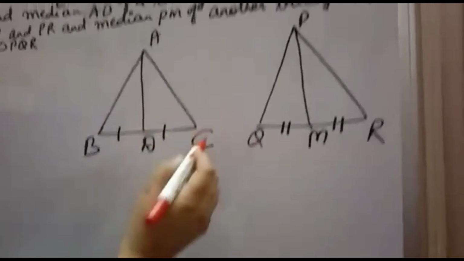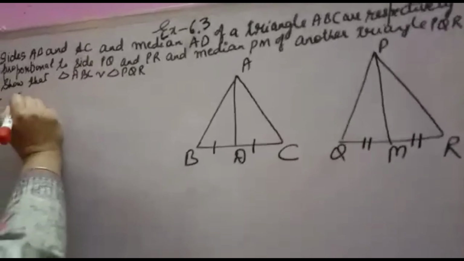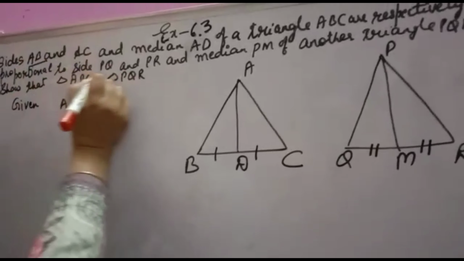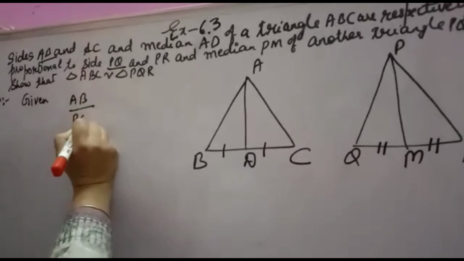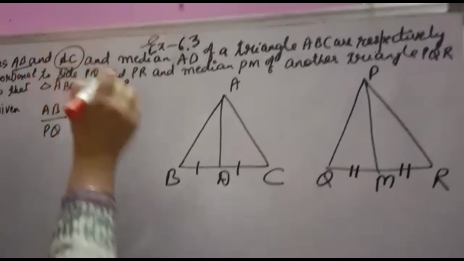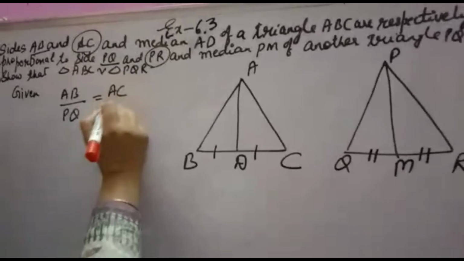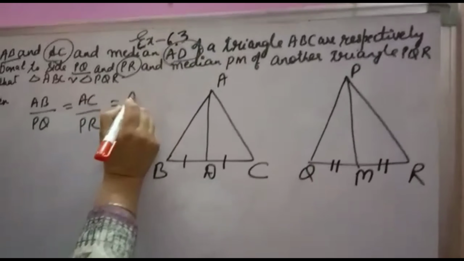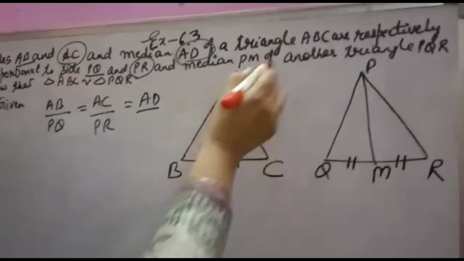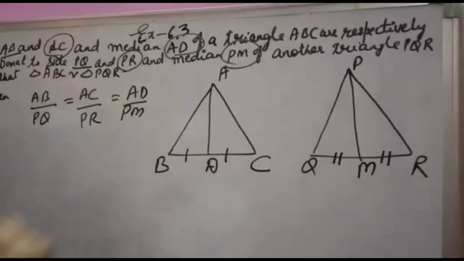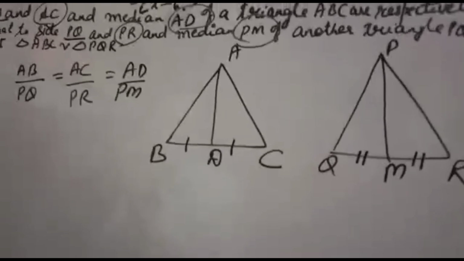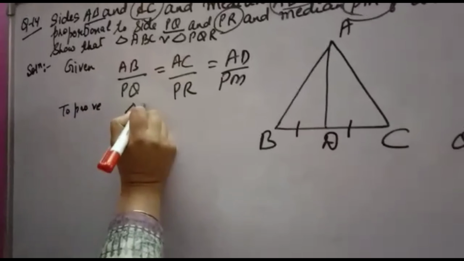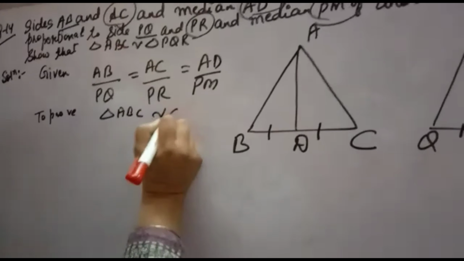That means BD is equal to DC. And it is given that AB is proportional to PQ, meaning AB over PQ is equal to AC over PR, which is equal to median AD over PM. So this is given, and you have to prove that triangle ABC is similar to triangle PQR.